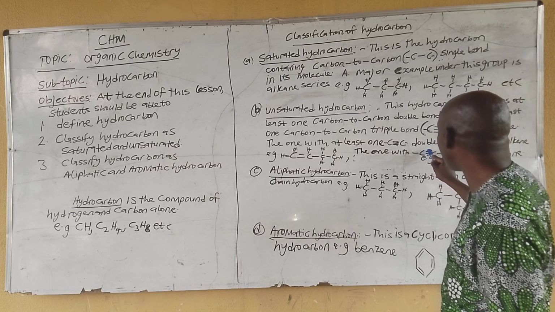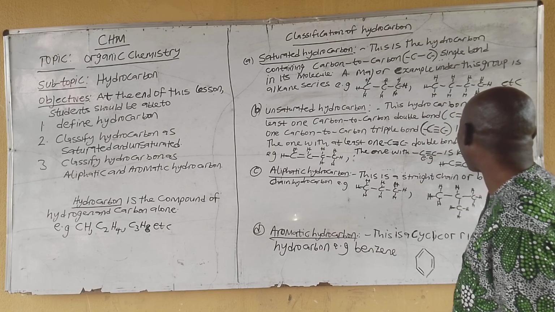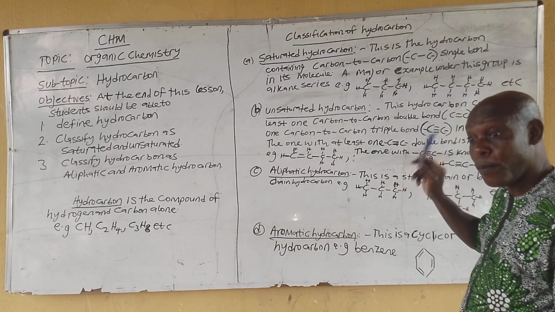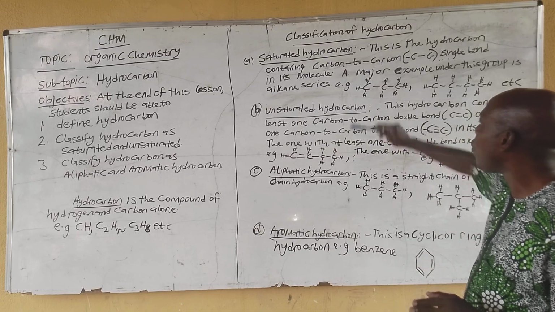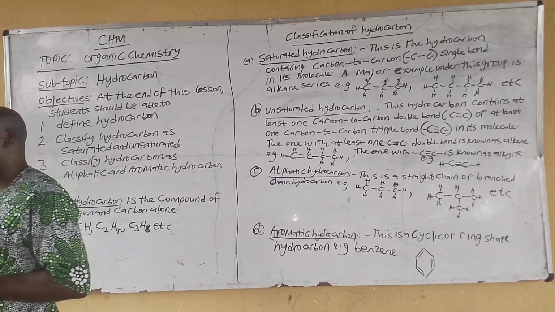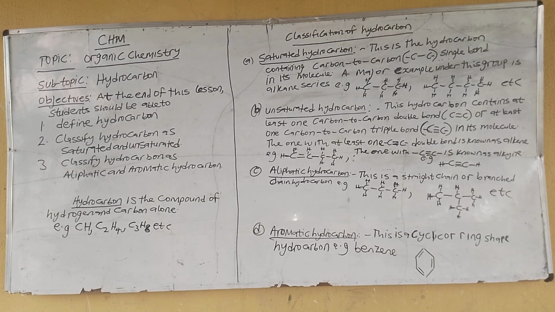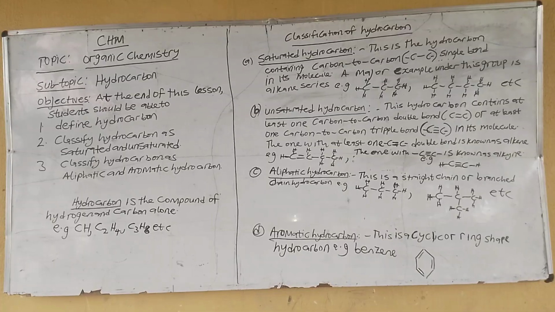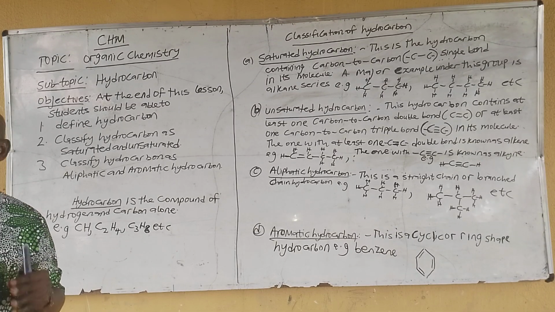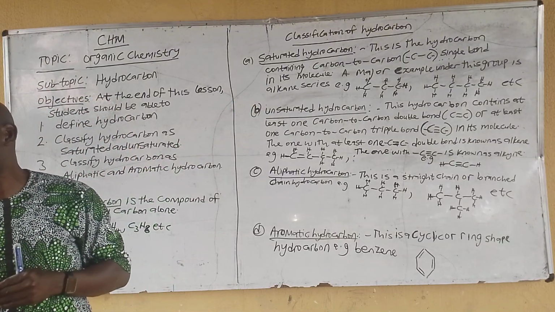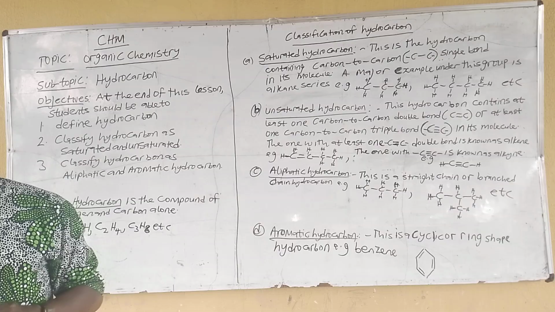Now, the one with at least one carbon to carbon triple bond is called alkyne. And one triple bond was there. Look at it. Others may be what? Single bond, no double bond. That is one classification. And this question has been asked several times in WAEC and NECO many years back, and even recently in other public examinations. We have to distinguish between saturated and what? Unsaturated hydrocarbon. So with this definition I explained on the board, you should be able to do that at any point in time without having any problem.